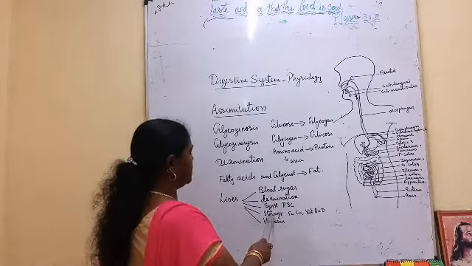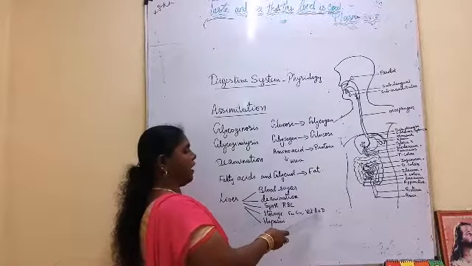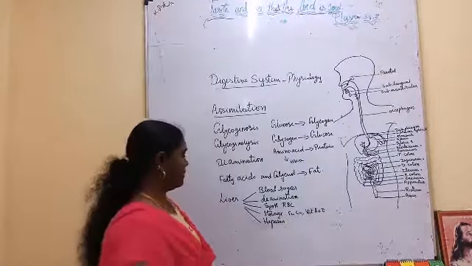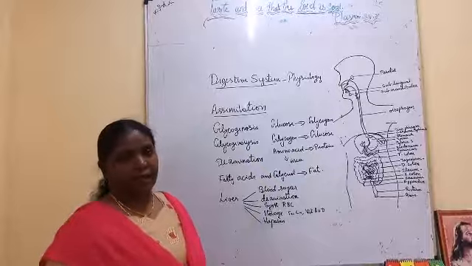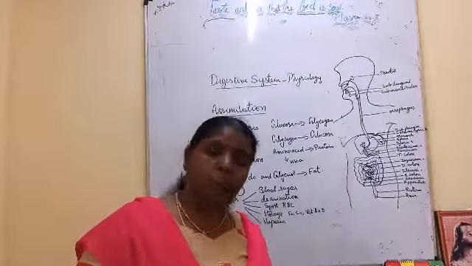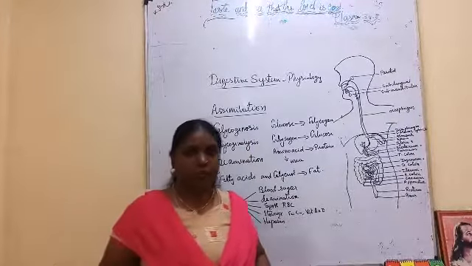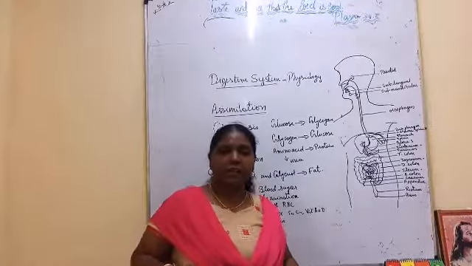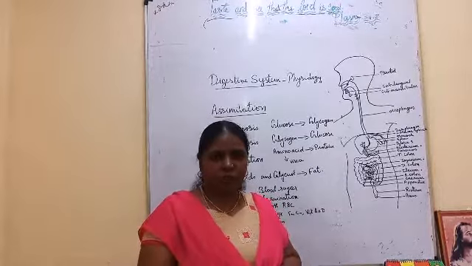The next one is storage. The liver stores iron, copper, and vitamins A and D. It acts as a storage organ. Then it secretes a very important thing, heparin. The liver secretes heparin, which is responsible for the liquid state of our blood. Blood is the only tissue seen in the liquid state. If it comes out, it clots.